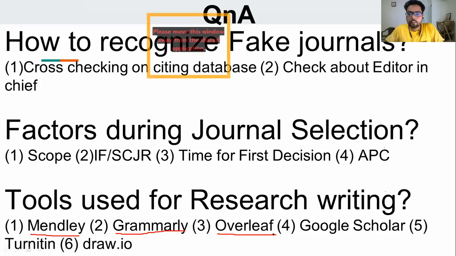The fifth tool that I will tell to all of you is Turnitin. It is used to check the plagiarism for your article.